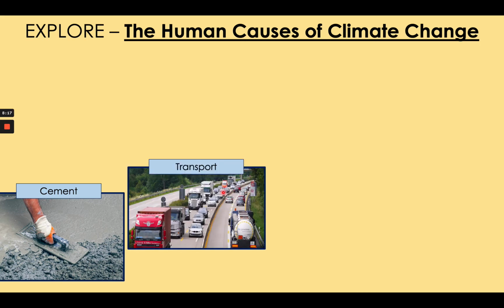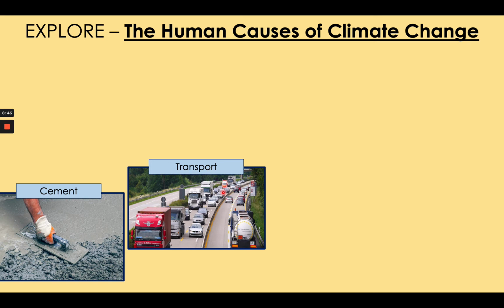Above cement is transport. Transport in the forms of cars and lorries and ships and aeroplanes, they are a significant contributor of carbon dioxide, the greenhouse gas, to the atmosphere. Almost all of these vehicles run on fuel, fossil fuels, in the form of oil, which has been processed into different forms. For example, in cars it's petrol or diesel, in aeroplanes it's jet fuel.